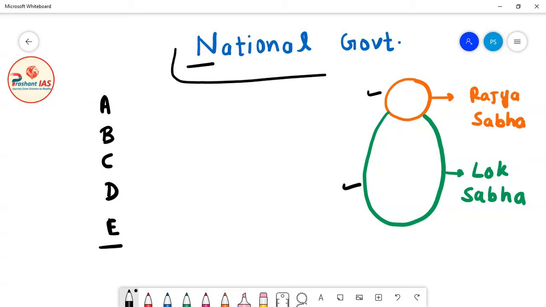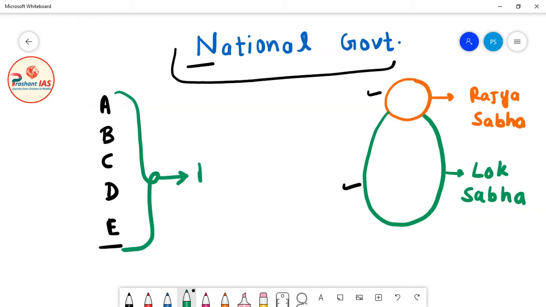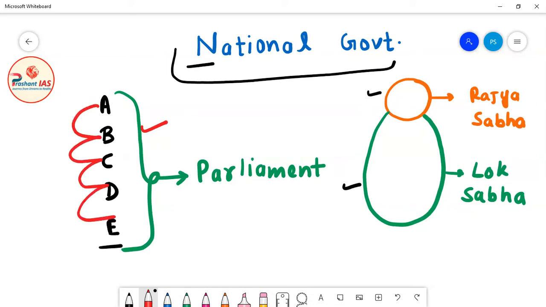National government means a government which is formed by the coalition of all the political parties present in the parliament. So national government is a coalition government. What is coalition government? Coalition government means when 2 or more political parties together form the government. But national government is a bigger coalition. It is the coalition of all the political parties represented in the parliament.